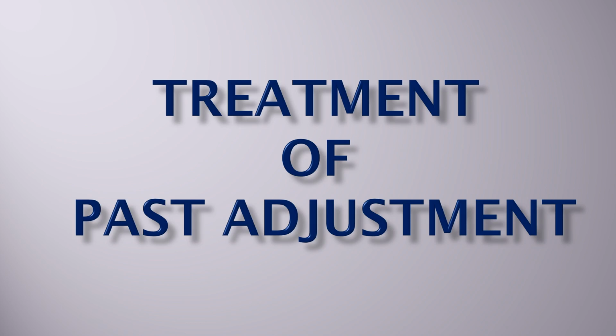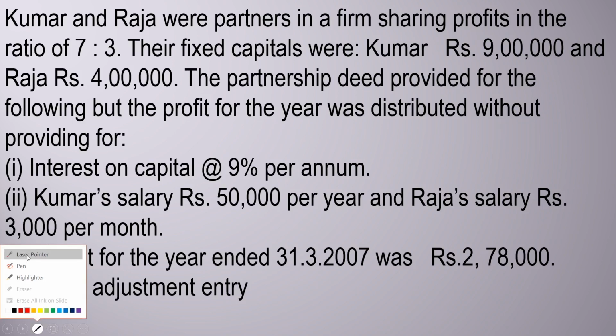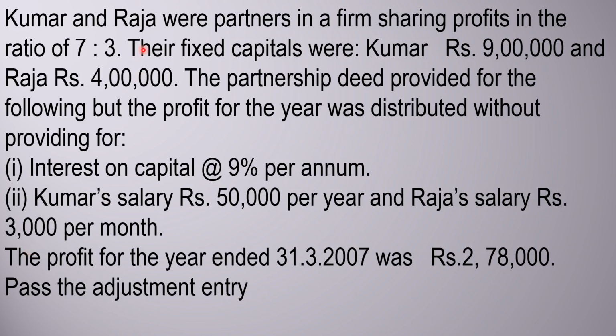That error can arise related to interest on capital, partner's salary, partner's commission, share of profit, and interest on drawings. In today's problem, it is related to interest on capital, salary, as well as profit. Let's consider the problem details.